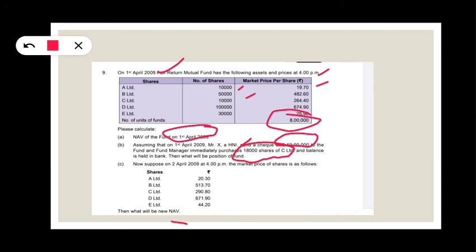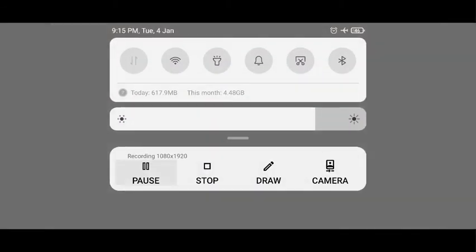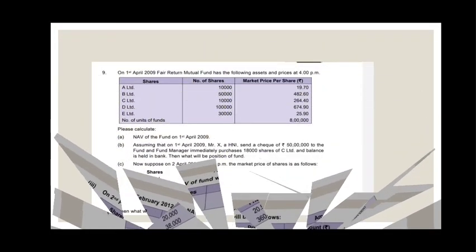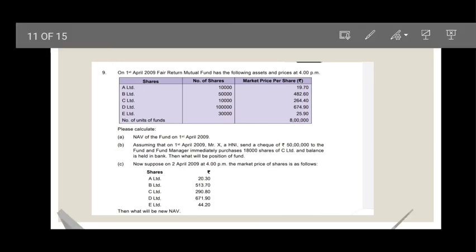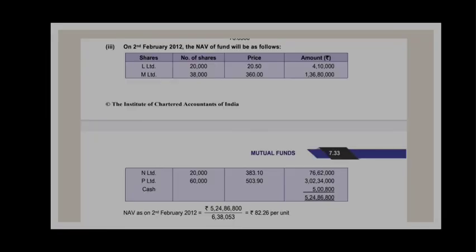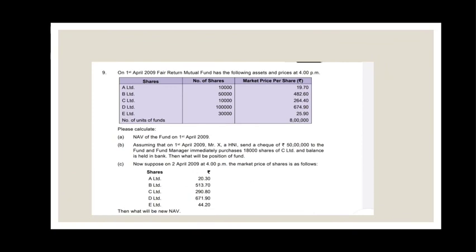Now, we get NAV, and the HNI has given 50 lakhs, and with that the fund manager has purchased 18,000 shares of C Limited. Then we have to find the position of the fund. So he has invested 50 lakhs, and the number of units we get by total amount invested divided by NAV, we get the number of units given to HNI.